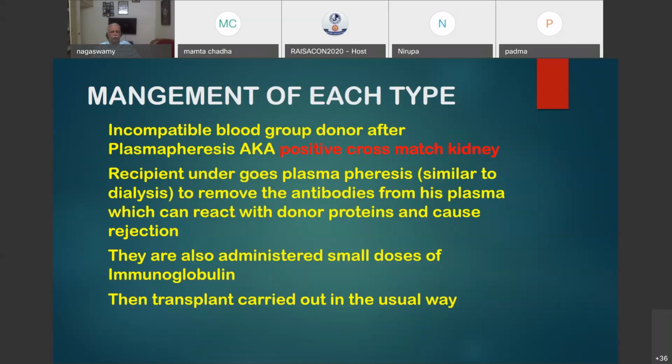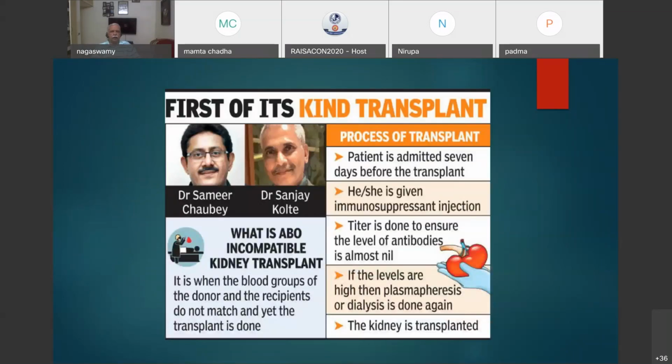As I told you, cross-match is to be done 48 hours before, where the antigen-antibody reaction is tested. So the recipient undergoes plasmapheresis. It is only the treatment for the recipient, not the donor. And similar to dialysis, you remove the antibodies from his plasma, which can react with donor proteins and cause rejection. They are also administered small doses of immunoglobulin, and then the transplant is carried out in the usual way. So this was the first of its kind done by Dr. Samit Choube and Sanjay Kotle. So what is ABO incompatibility? They have successfully done it in patients with incompatible blood group also.